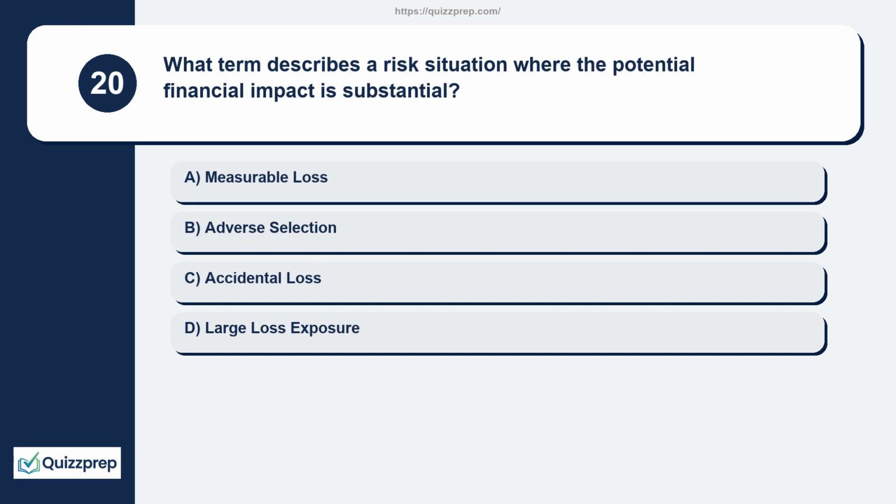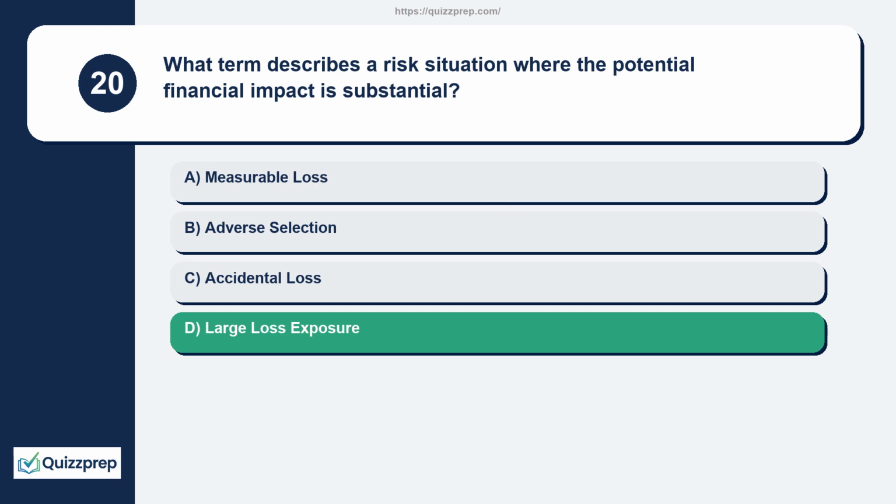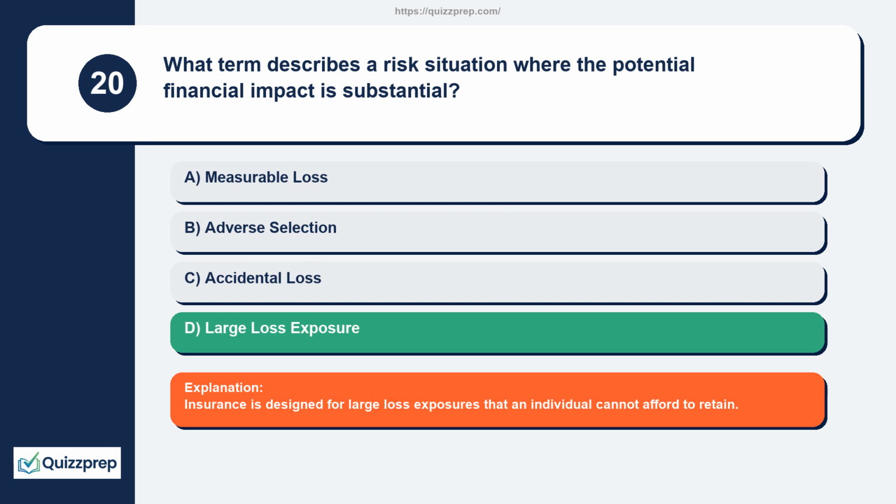Question 20. What term describes a risk situation where the potential financial impact is substantial? Measurable loss, adverse selection, accidental loss, large loss exposure. Insurance is designed for large loss exposures that an individual cannot afford to retain.